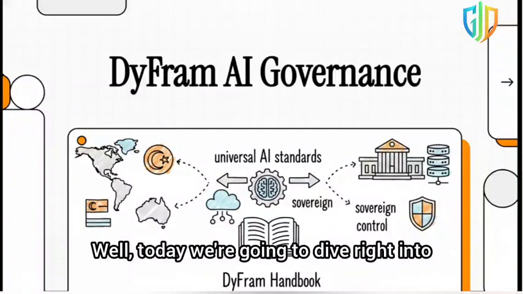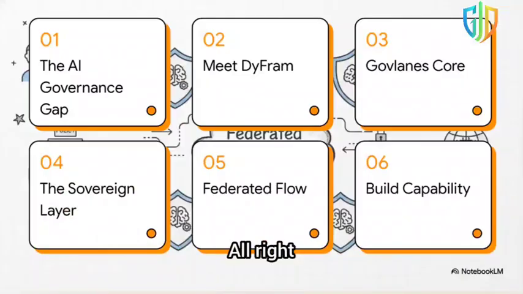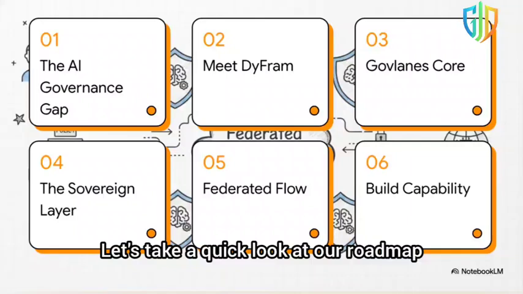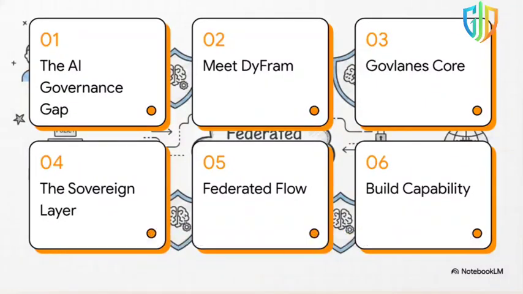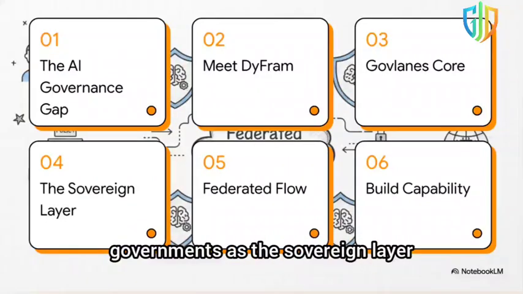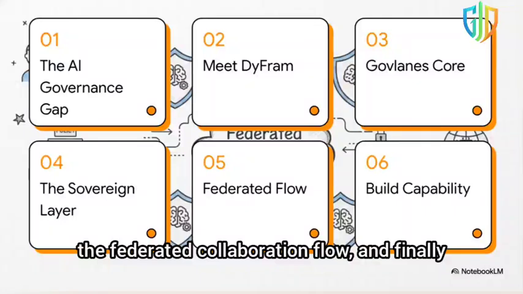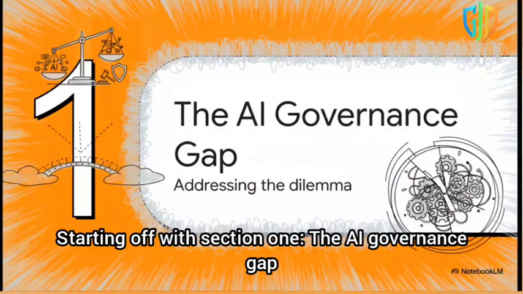Well, today we're going to dive right into the answer laid out in the DyFram Governments and Regulators Handbook. All right, let's take a quick look at our roadmap. We're going to cover the AI governance gap, meet DyFram, Govlanes as the standardized core, governments as the sovereign layer, the federated collaboration flow, and finally, how to build your sovereign capability. Starting off with Section 1, the AI governance gap.